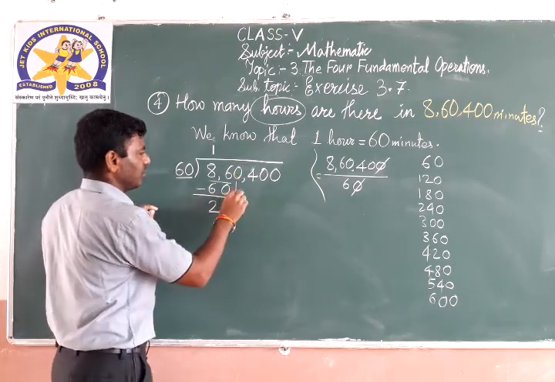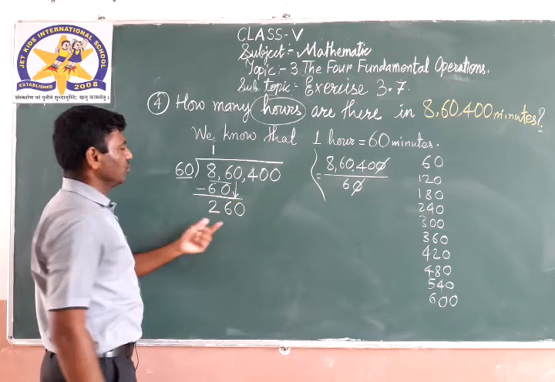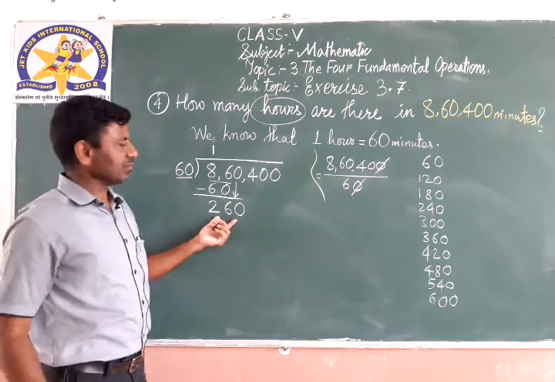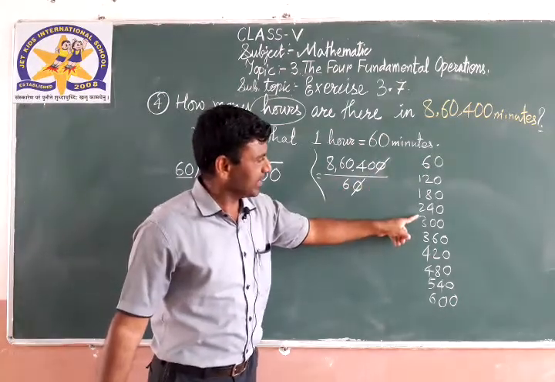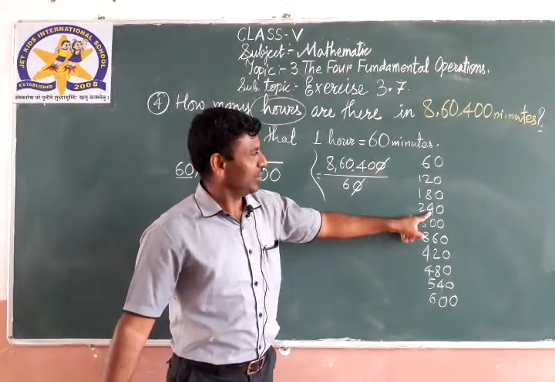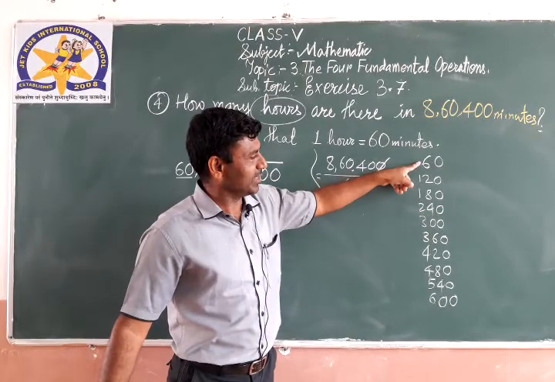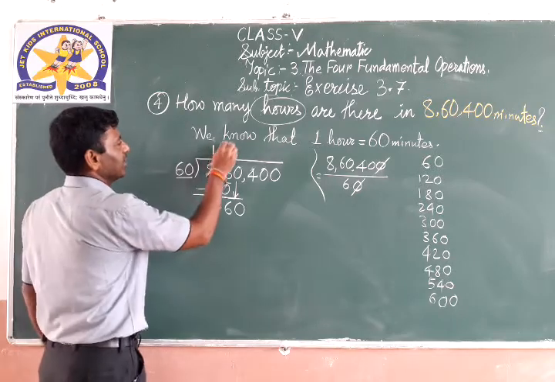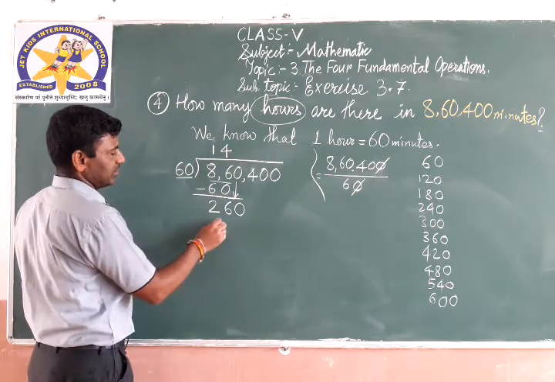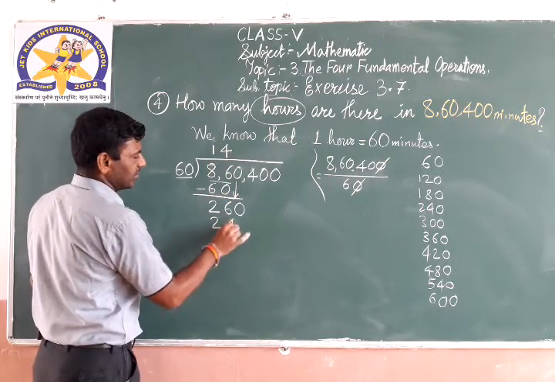Then put your 0 down, 260. So 6 what? 260 is there? No, 240 is there. So 6 4s are 24, 60 4s are 240.